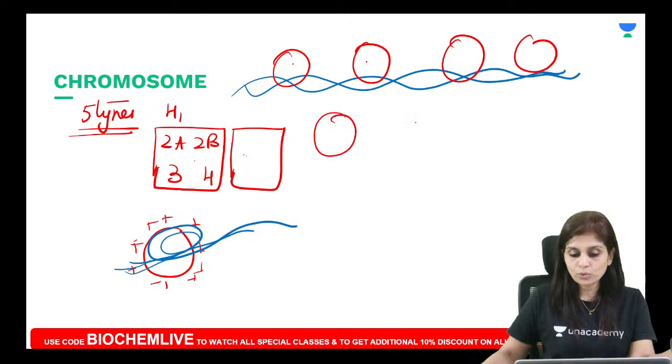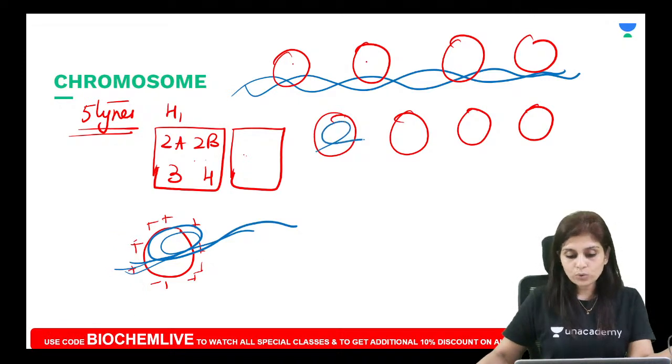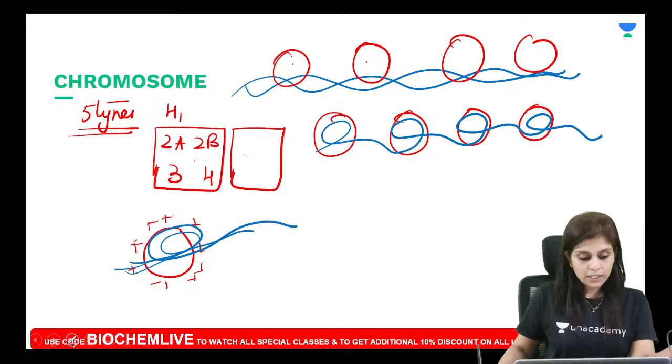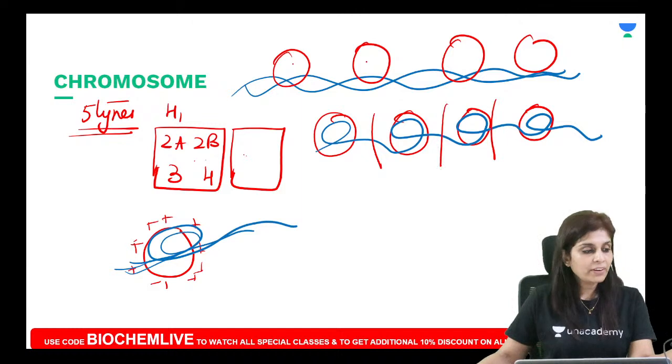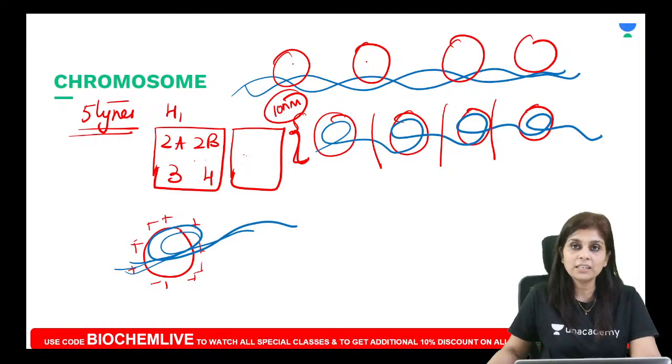Several such nucleosomes exist, and they are connected by a linker fragment. H1 histone is present only in the linker fragment. So if H1 is not present in the nucleosome, where do you find H1? You find H1 in the linker fragment. Now one such fibril is called a 10 nanometer fibril, because the width is just 10 nanometer.